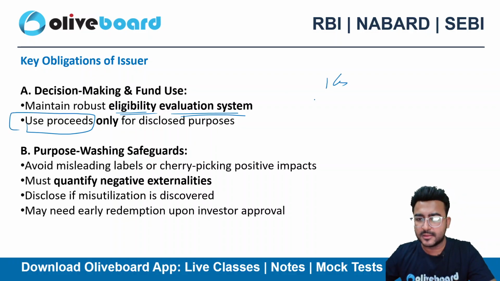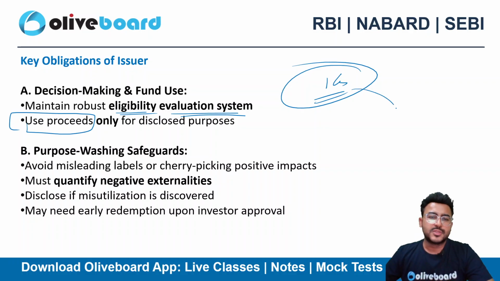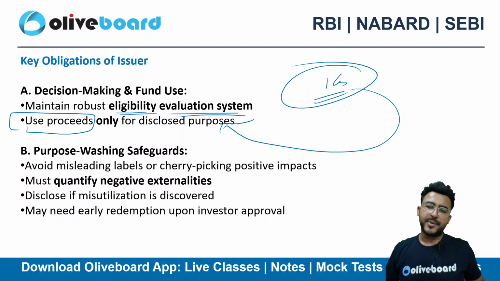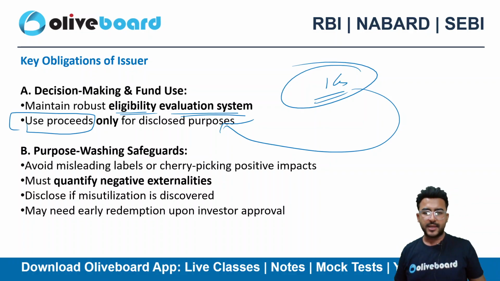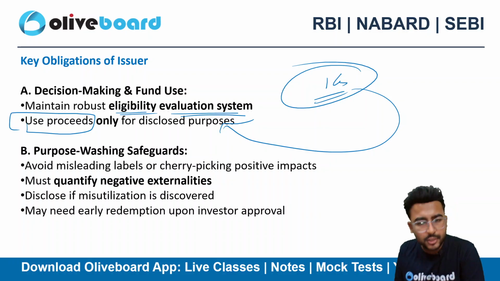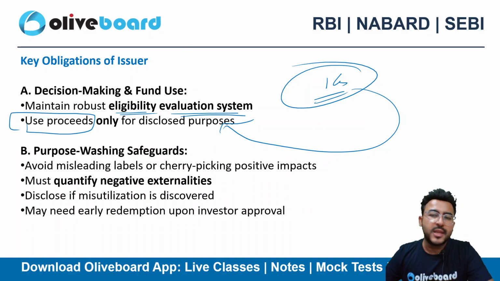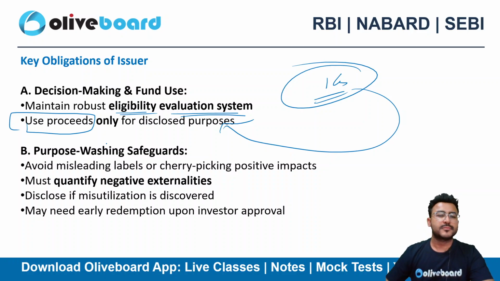Let's suppose I get 1 crore in funding. So I can only use it for the stated purpose, for the earlier decided purpose. Let's suppose I have raised 1 crore rupees for a social purpose. Now I need to use it for the social purpose only, and that is my obligation. I cannot deviate from my promise, right?